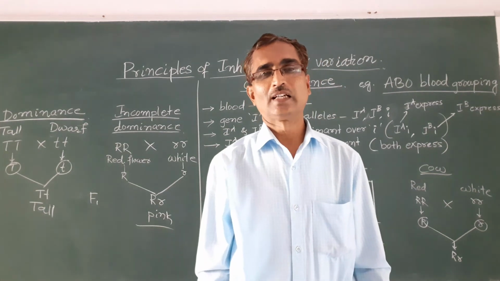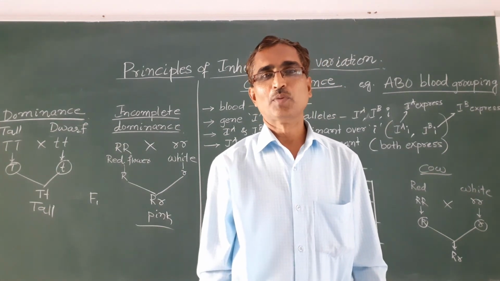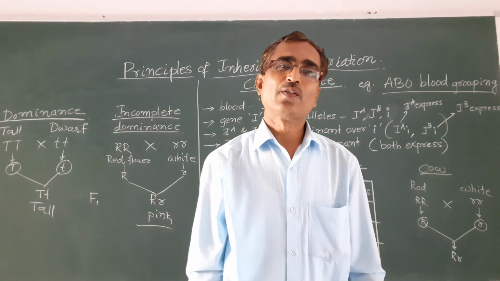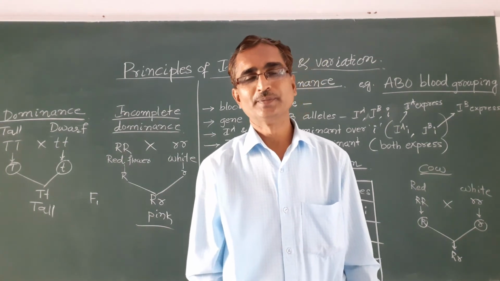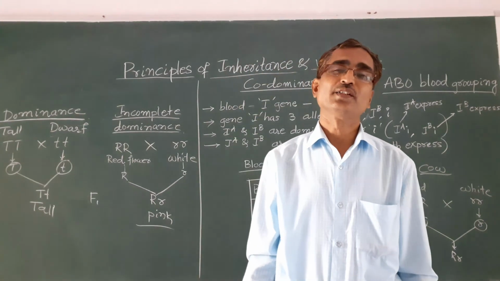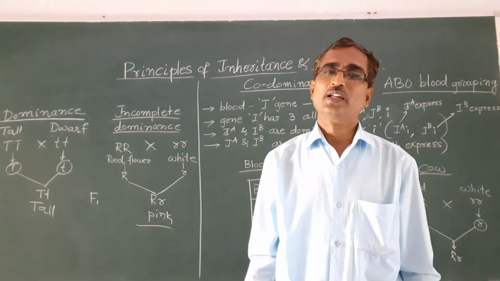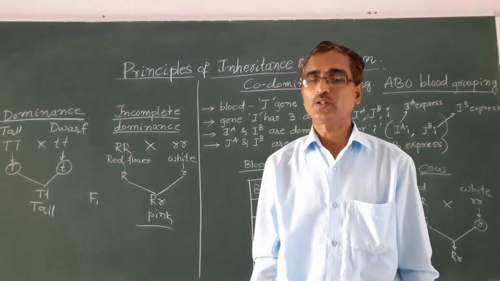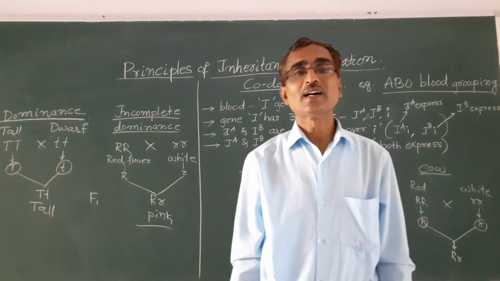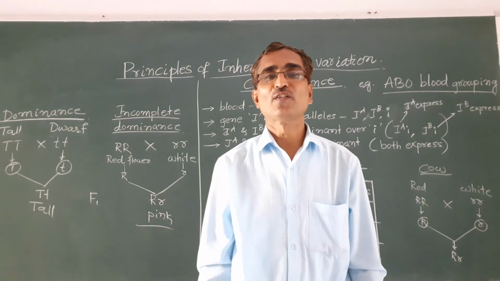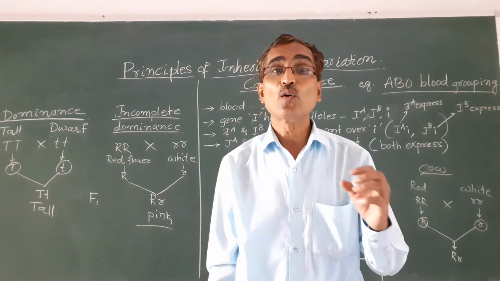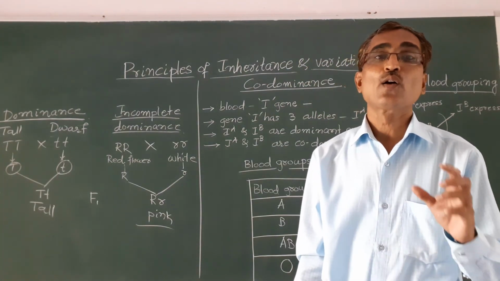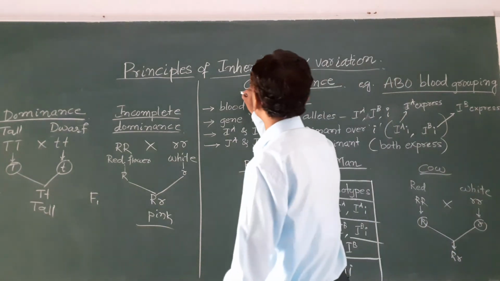In the previous class, we discussed the deviation from Mendelian laws, or a variation from a Mendelian law. In that, we discussed incomplete dominance, and another example of this deviation of Mendel's law is codominance. So today we will discuss codominance.